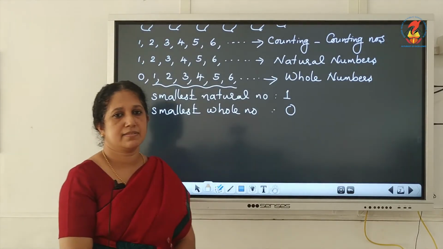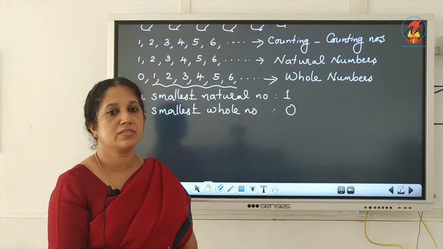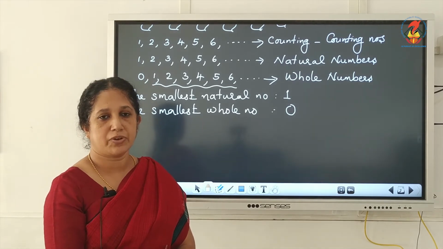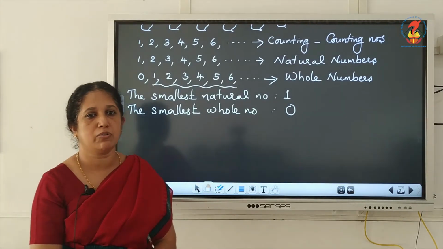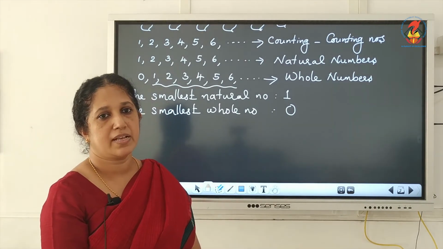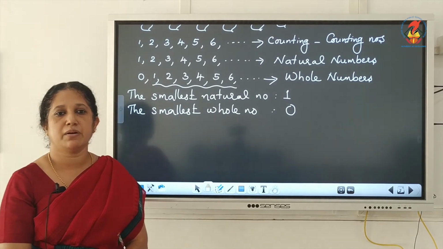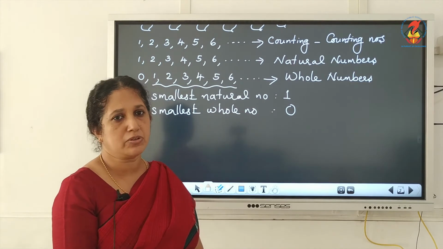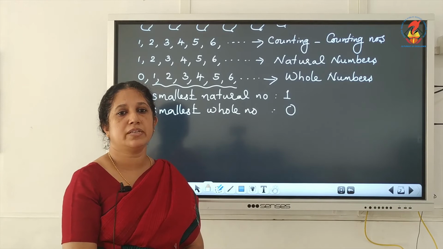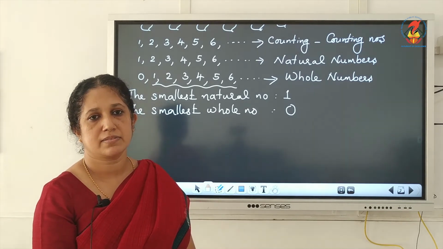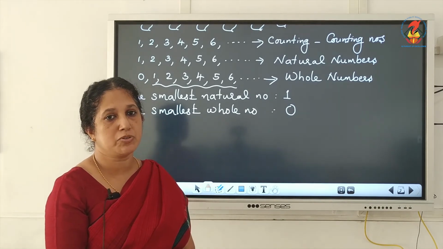Now you know that we can count certain things, but certain things we cannot count. For example, the number of children in your class, you can count it and say one number. The number of children in our school, you can count it. The number of people living in the city, that also you can count. But what about the number of stars in the sky? The number of hairs on your head? Is it possible to say one number?